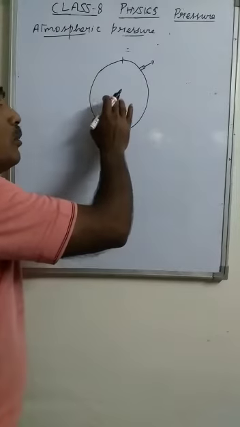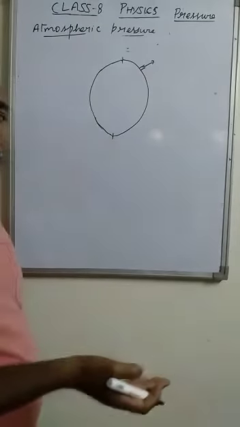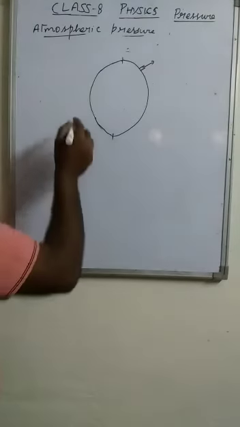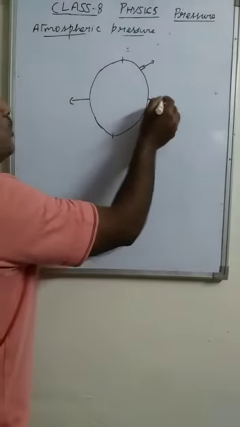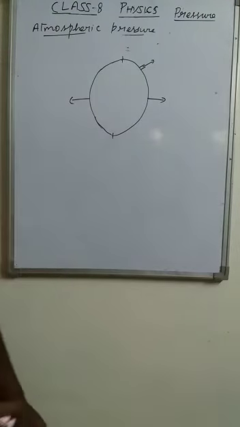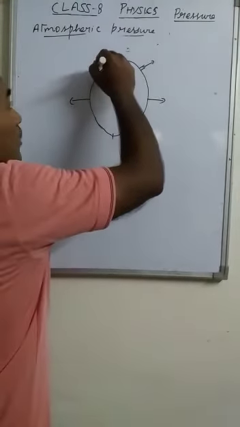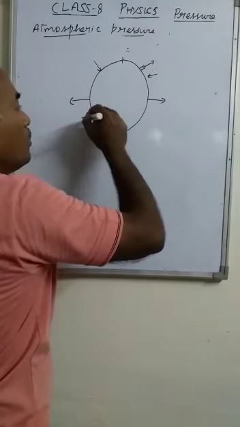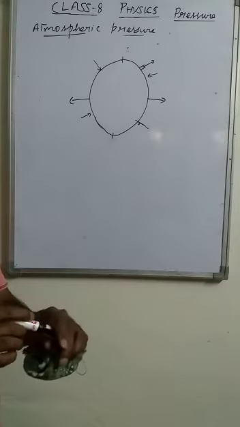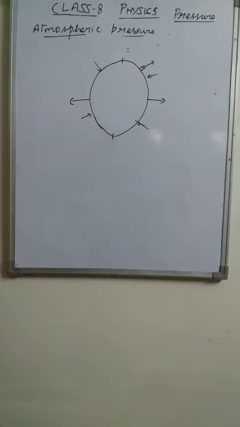Now no air is present inside this ball-like structure. When no air is present, it is a vacuum. In this situation, if we try to pull apart these two hemispherical balls, it is not possible, because inside the pressure is very less, or you can say it is zero. The outside atmospheric pressure pushes the two balls towards each other, so we are not able to separate these two balls. That is also an example of atmospheric pressure.